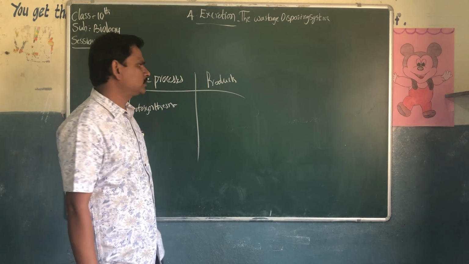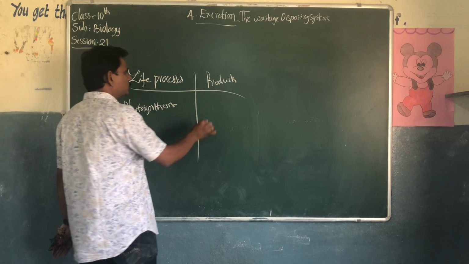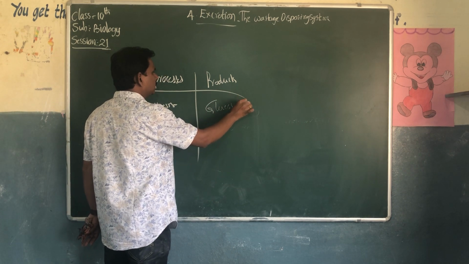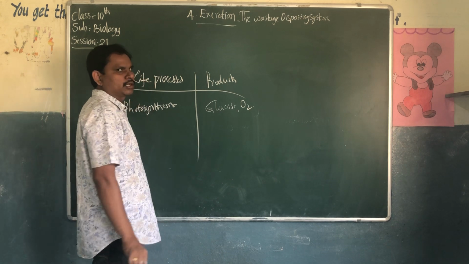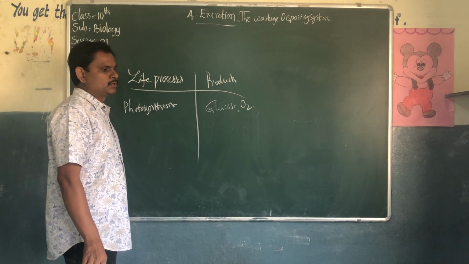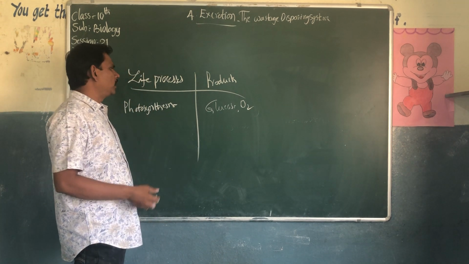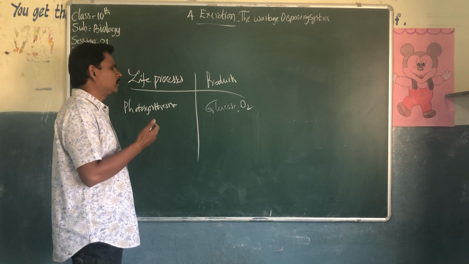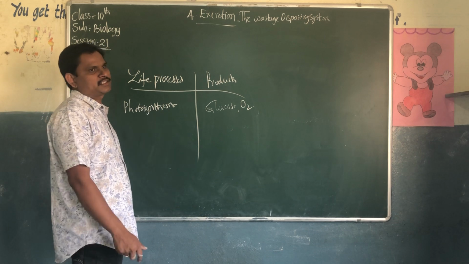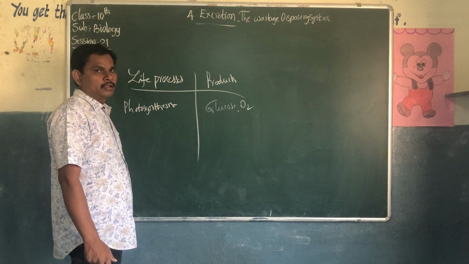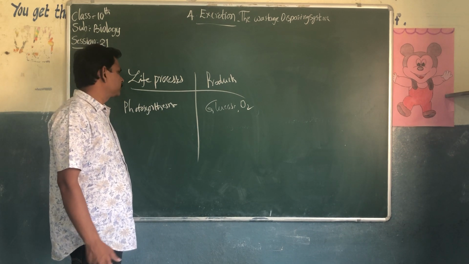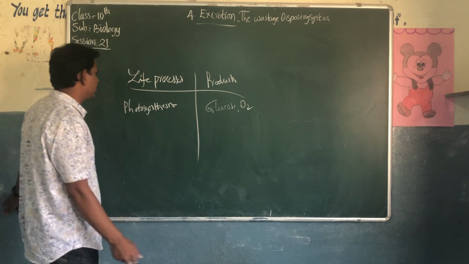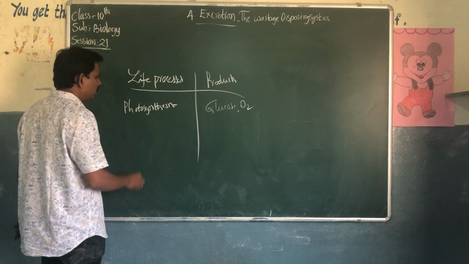The product is glucose, and there is oxygen also released into the atmosphere. Even though this oxygen is a waste product released by plants in the process of photosynthesis, it is used in respiration.